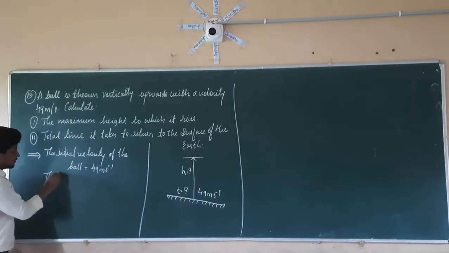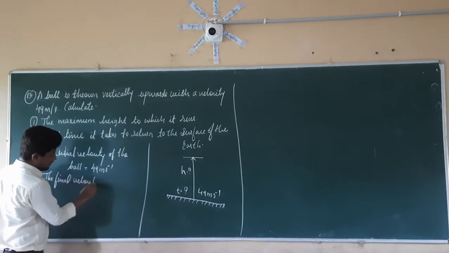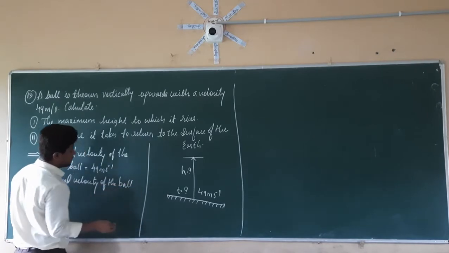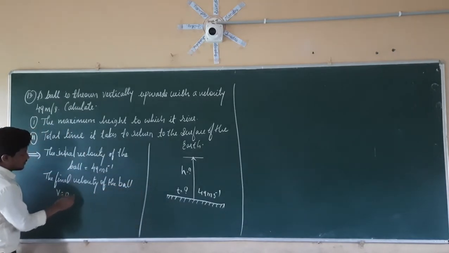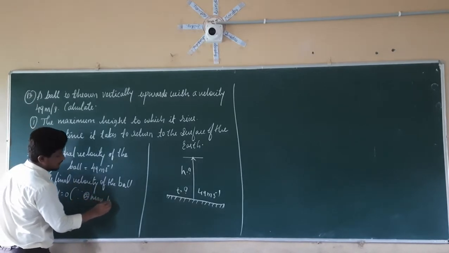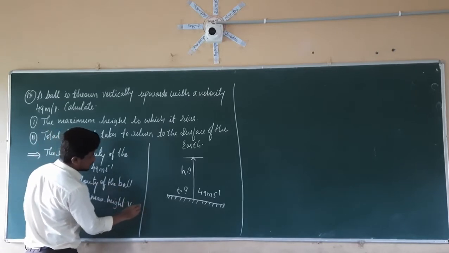So the final velocity of the ball, V, is equal to 0, since at maximum height V will be equal to 0.